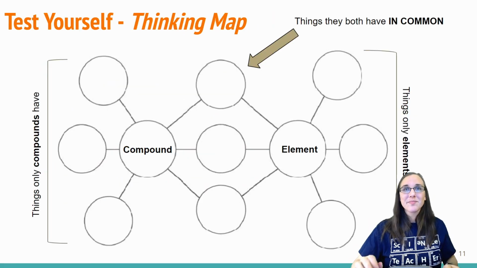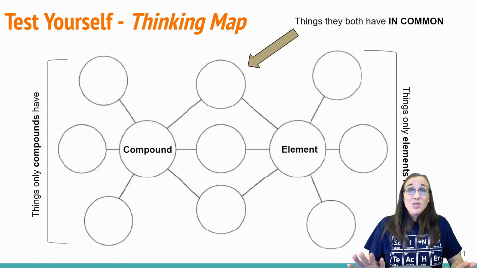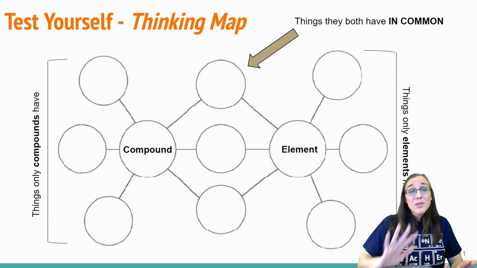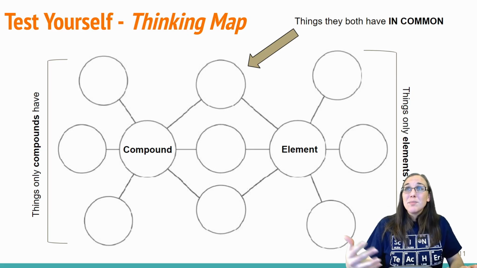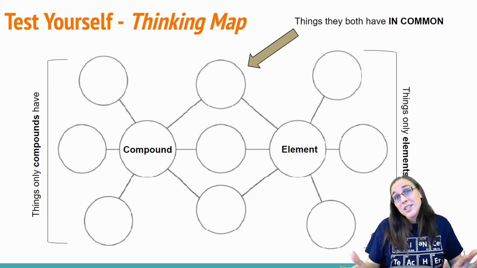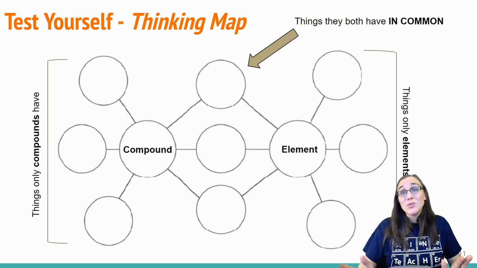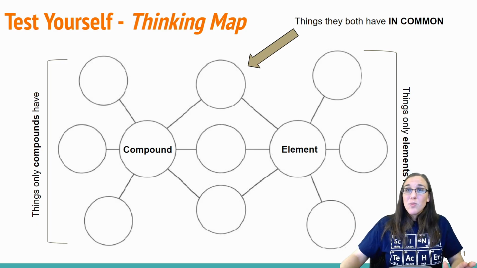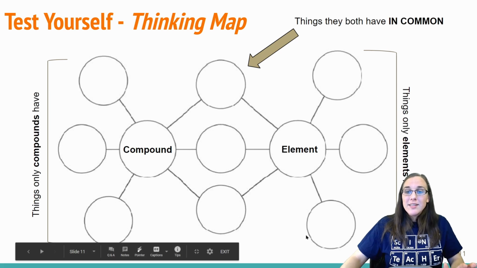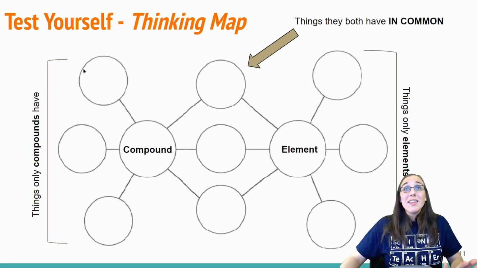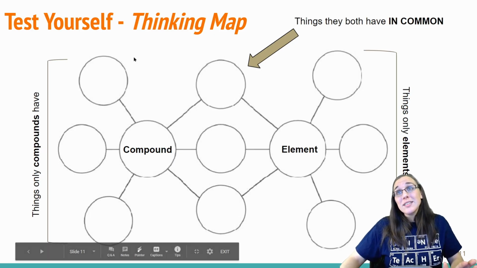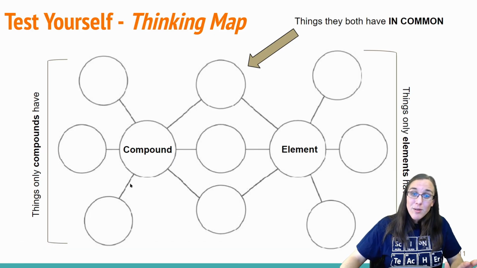So hopefully you should be able to draw a thinking map similar to what I have behind me, and you should be able to fill out the similarities and differences. If you've never done one of these before, I highly recommend you do. Basically, what you want to do is everything on this side should only depict characteristics of an element. For example, everything on this side should only depict characteristics of a compound.